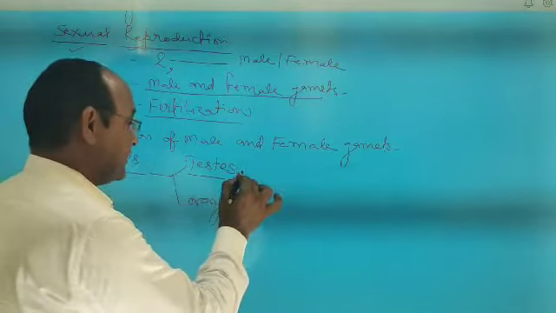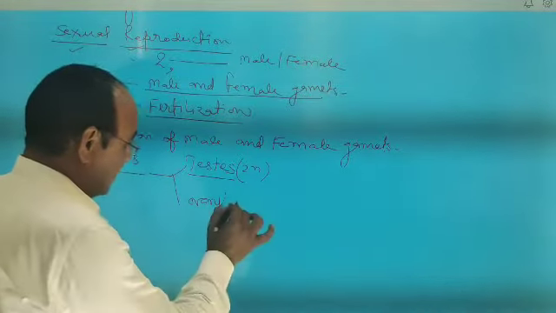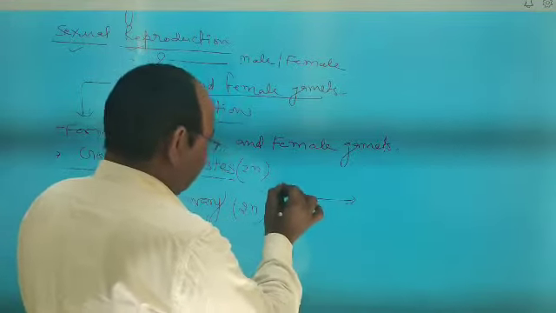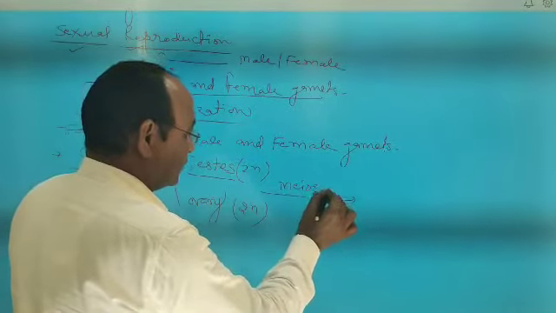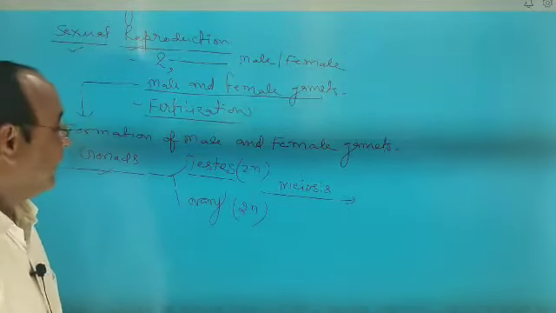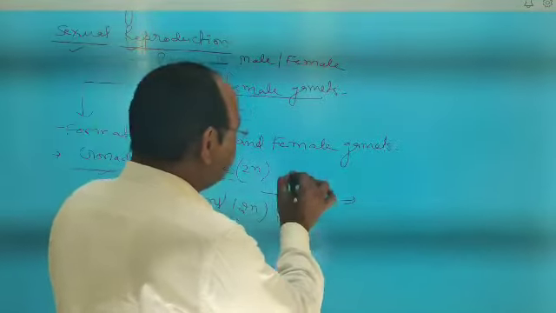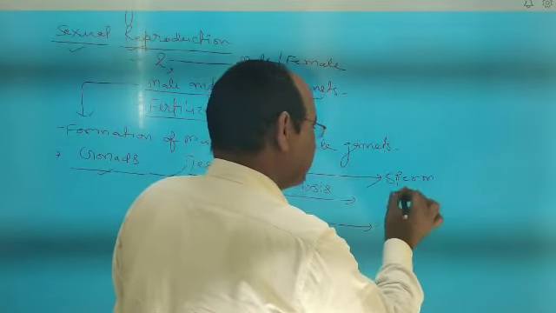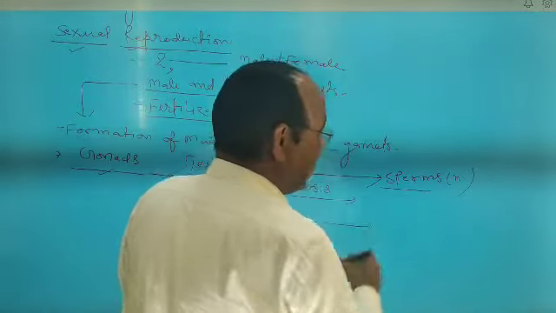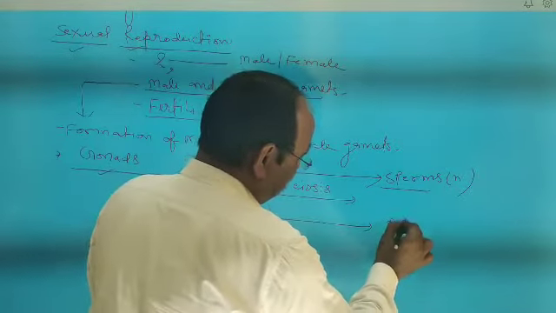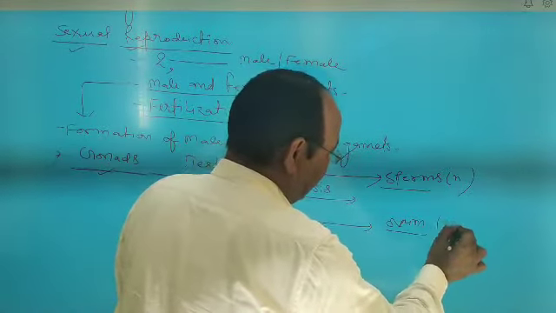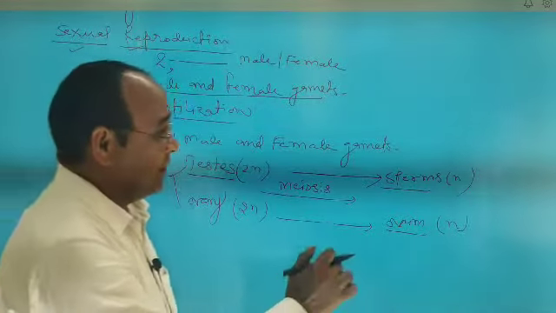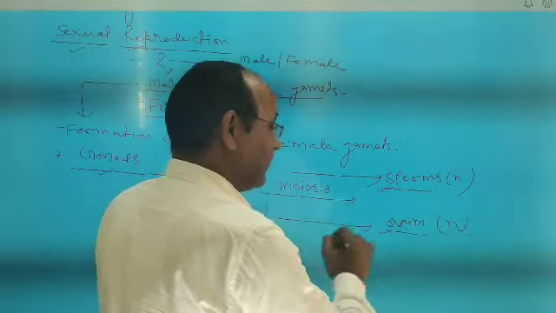Each cell of the testes is diploid and each cell of the ovary is also diploid. By the meiotic division, the meiosis process, male and female gametes are formed. Especially in testes, sperms are formed which are haploid, and in the ovary, ovum is formed which is also haploid. What is sperm? Sperm is a male gamete and ovum is a female gamete.